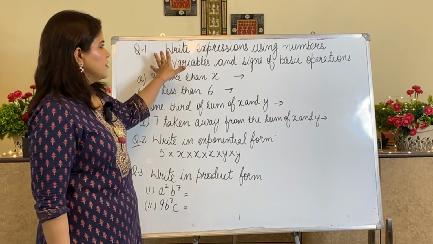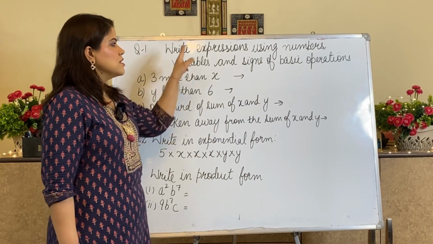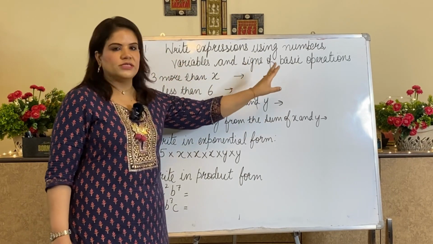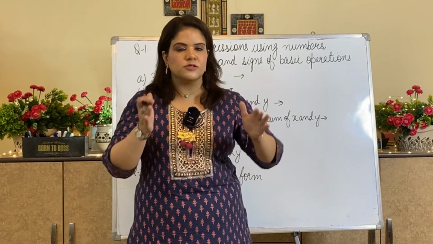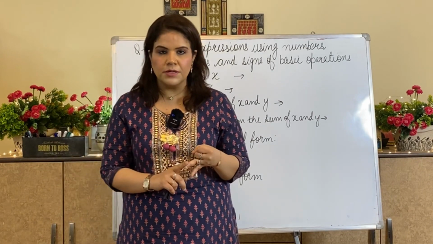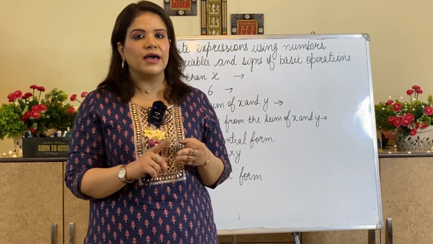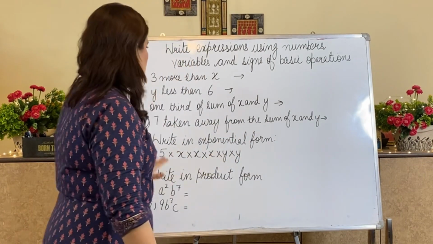Now writing expressions using numbers, variables and signs of basic operations. I am going to write algebraic expressions in which I have numbers, variables and signs of operations which I have taken just now.